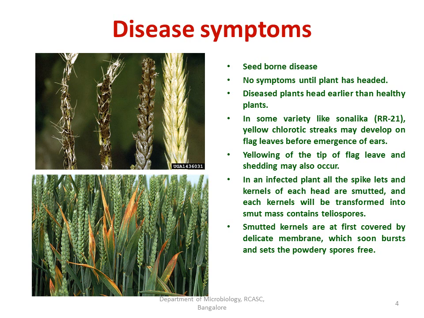In the infected plant, all the spikelets and the kernels, in the sense they are grains, that is the wheat grain, and each of the heads are smutted, and each kernel will be transformed into the smut mass containing teleospores.